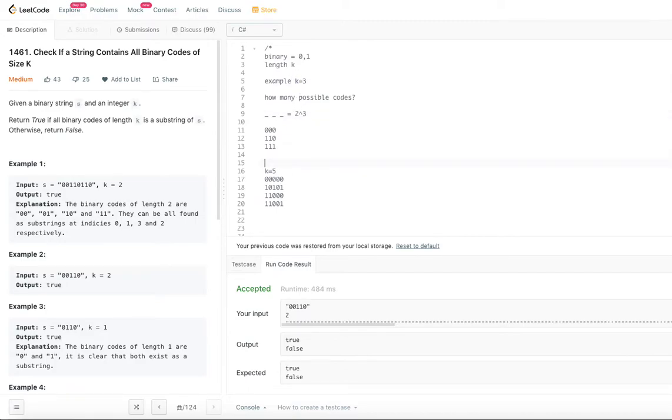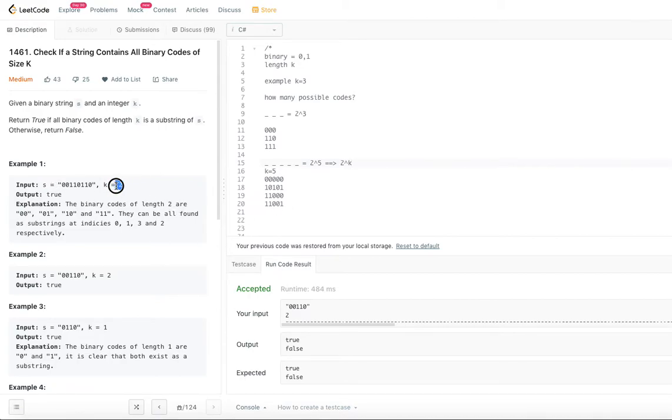When k is equal to 5, let's put placeholders again, 5 placeholders. So 2 into 2 into 2 into 2 into 2, that will be 2 power 5. So we can say 2 power k binary codes are possible for size k. We are given a binary string. We need to search if all these binary strings of size k are there in that particular string at any position. It doesn't matter.